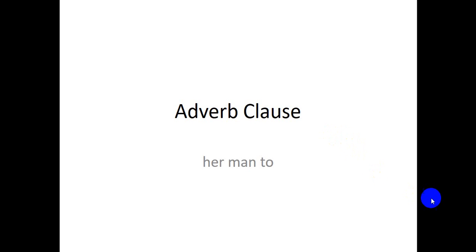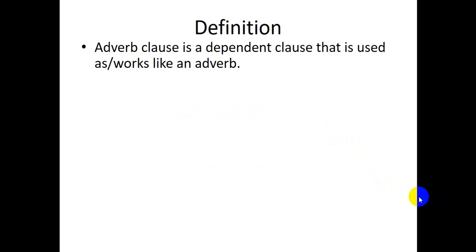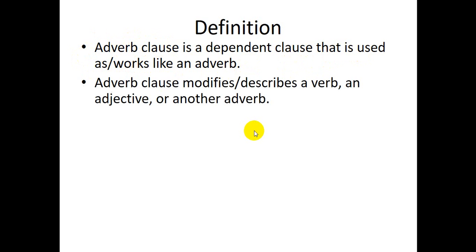Now, what is an adverb clause? An adverb clause is a dependent clause that is used as or works like an adverb. So an adverb clause, like the name suggests, is a clause that functions like an adverb.